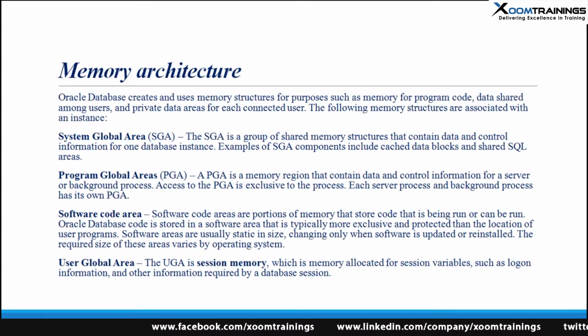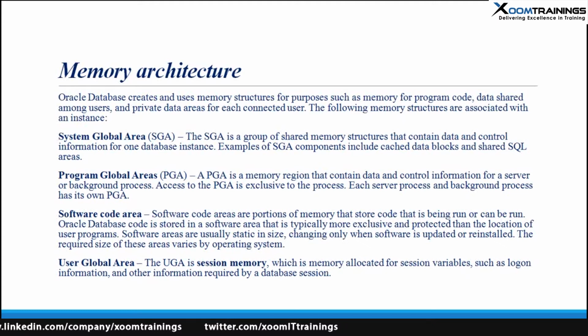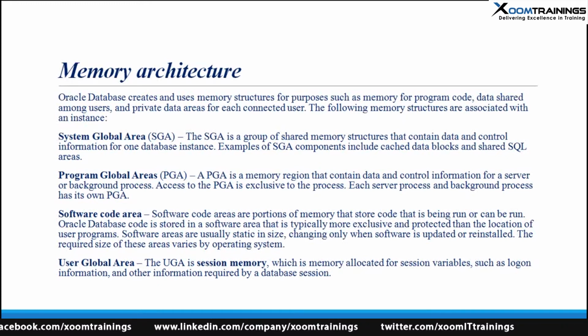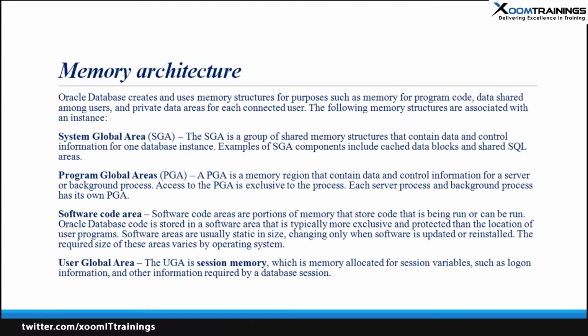Okay, what does the RAM do? It is the real-time memory. Whatever data is stored in real time, that is stored in the memory. The same thing the SGA does for an Oracle database. So what does the SGA do? By definition, SGA is a group of shared memory structures that contain data and control information for one database instance. Okay, and SGA components include cached data blocks, shared SQL areas, and multiple kinds of things.